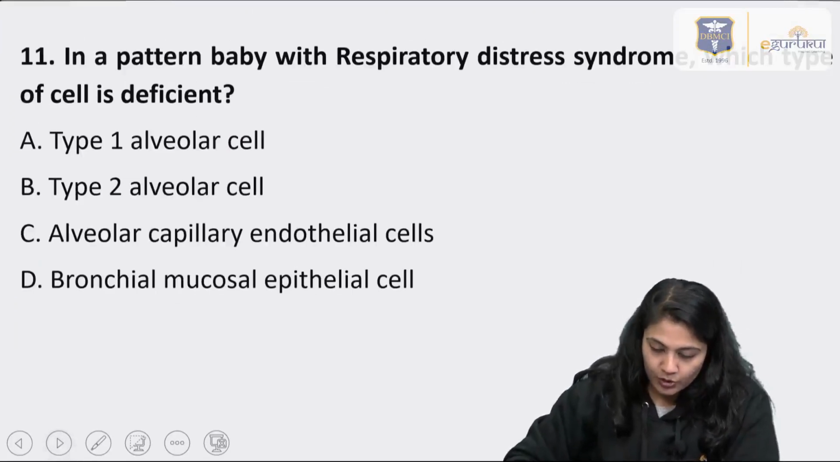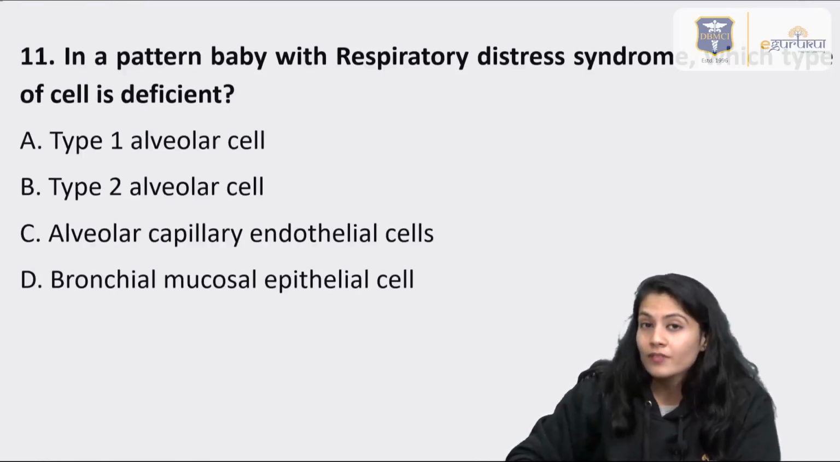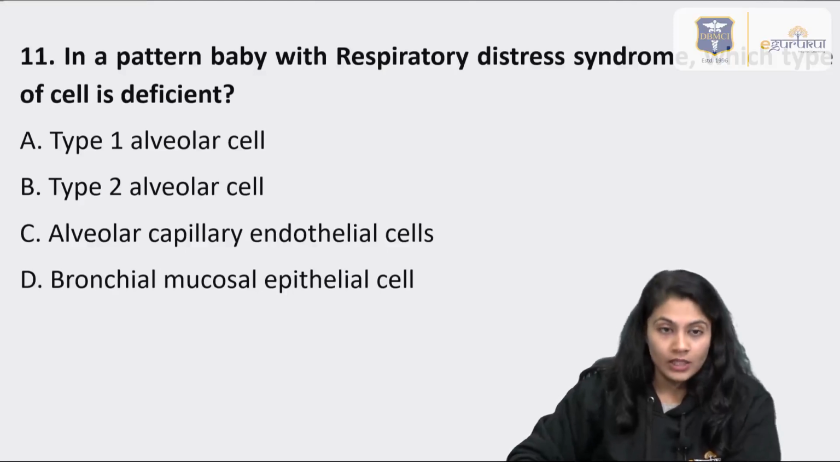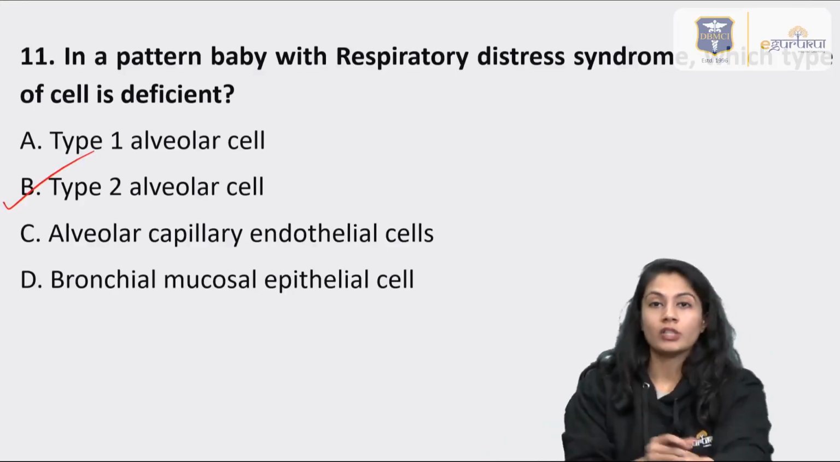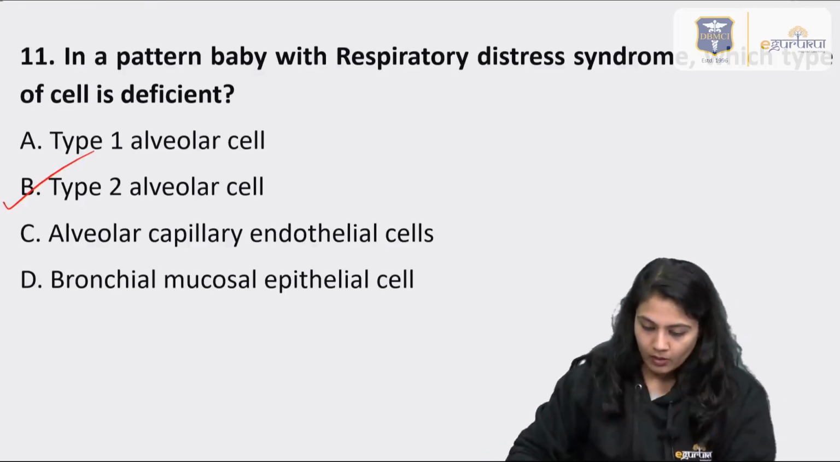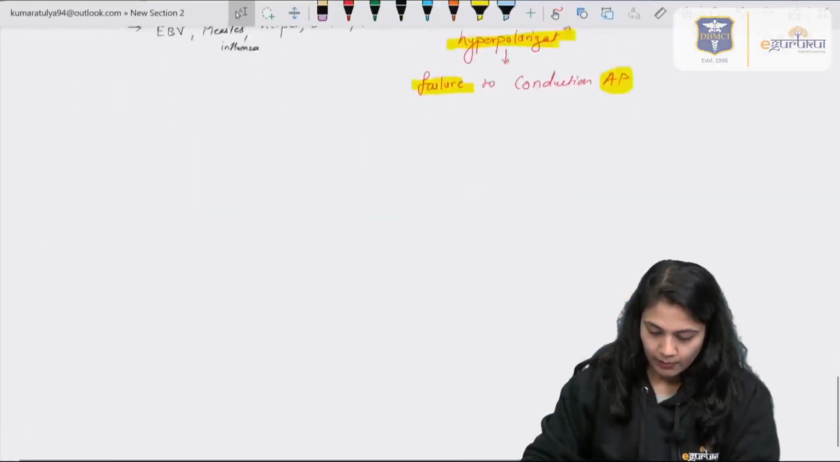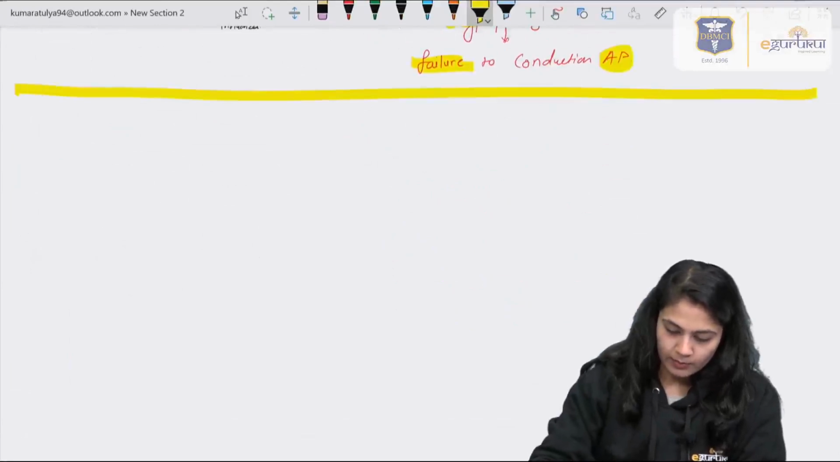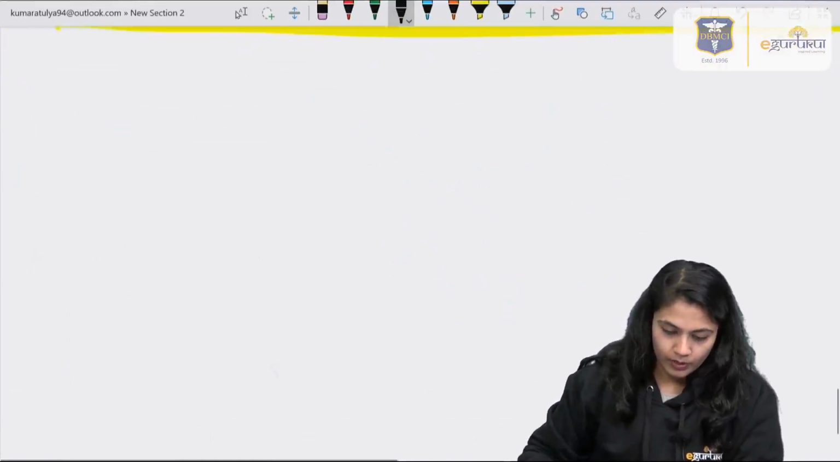Moving on to the next question, respiratory distress syndrome. In this, you should be knowing about the surface tension, the surfactant, why it is causing, and through which the surfactant is released into the alveoli, right? So, answer over here is option B, type 2 alveolar cells. Now, let's see why and how this type 2 alveolar cells help in maintaining the respiration, and what happens if the lesion will be there, right?